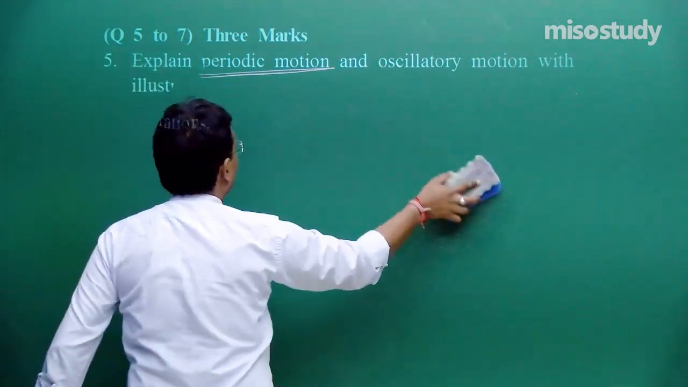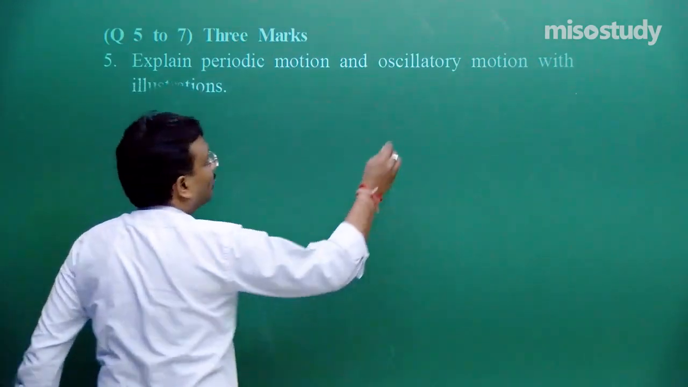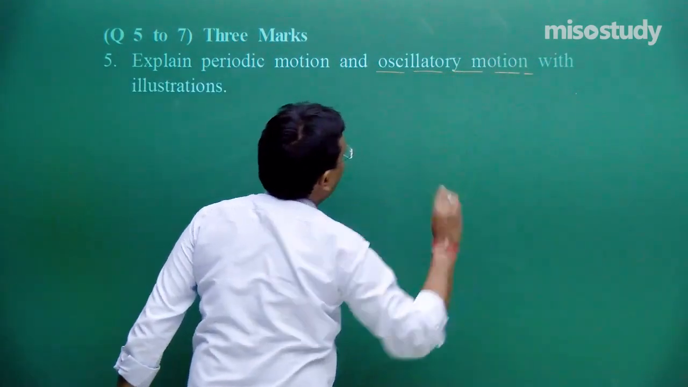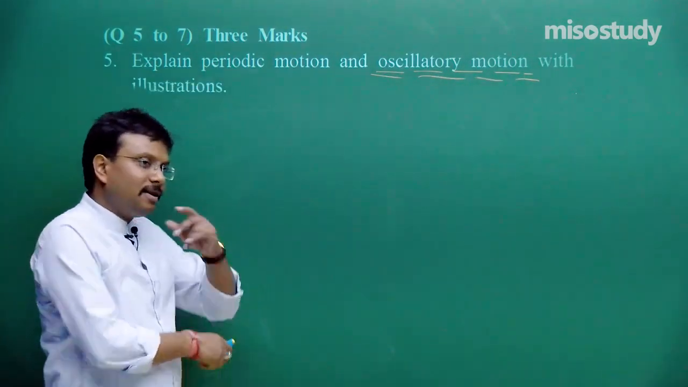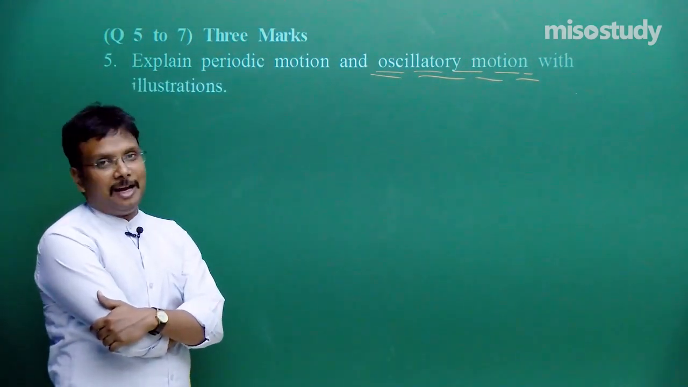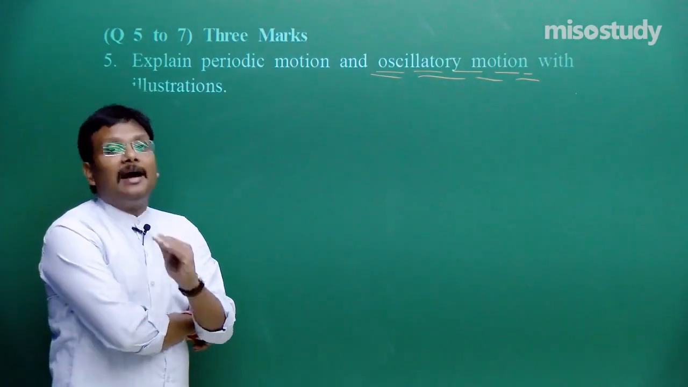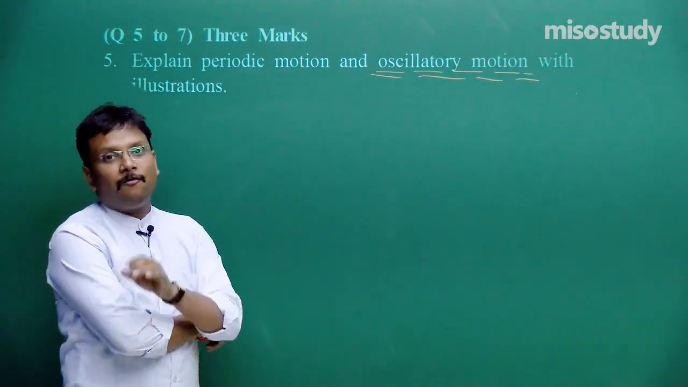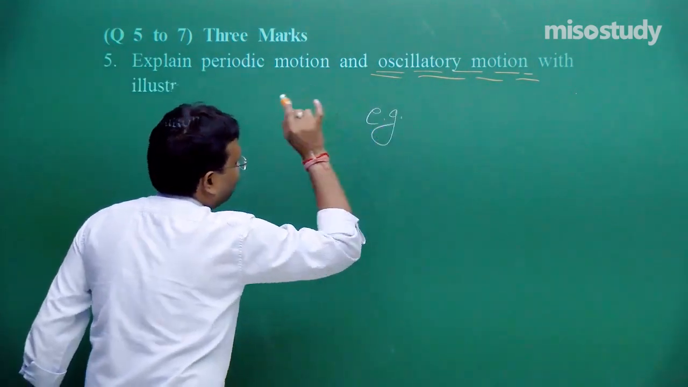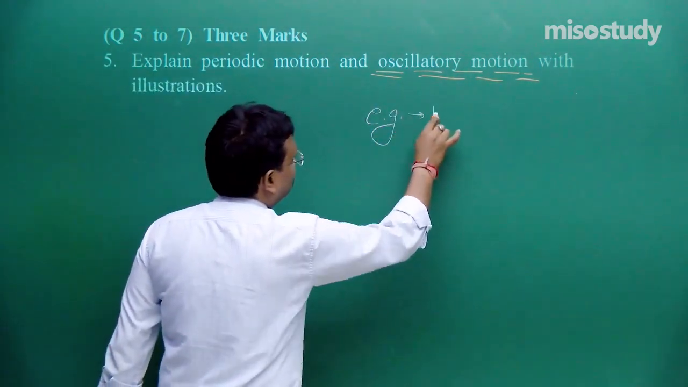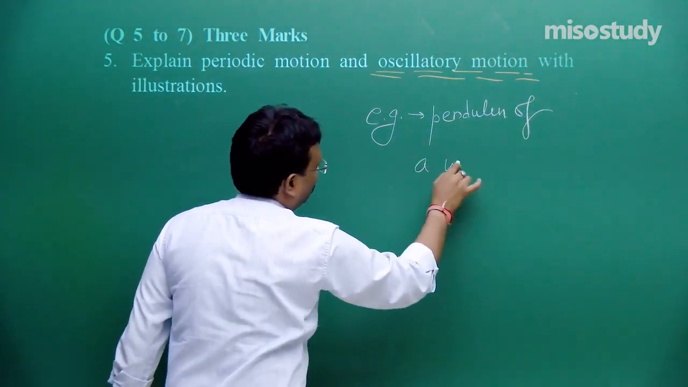Okay. Then comes oscillatory motion. So about this oscillatory motion, what should we write down? Oscillatory or simple harmonic is similar. This motion repeats itself at regular intervals, to and fro. For example, this example, the pendulum of a wall clock.